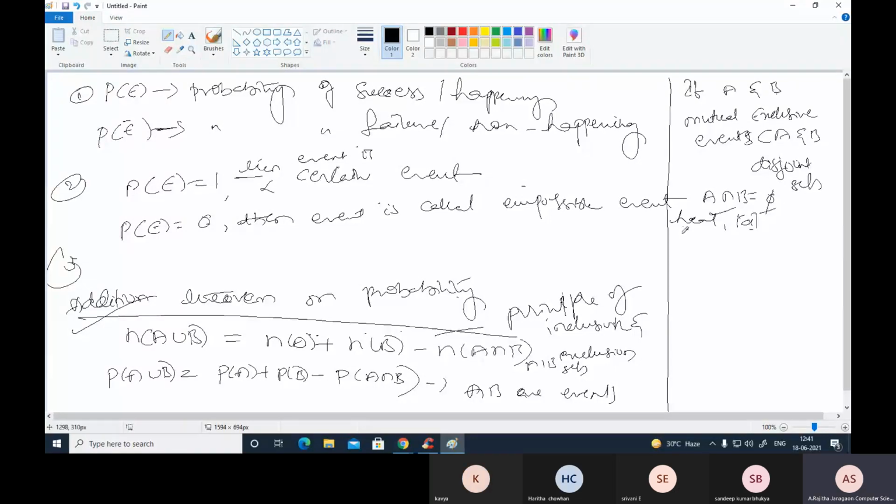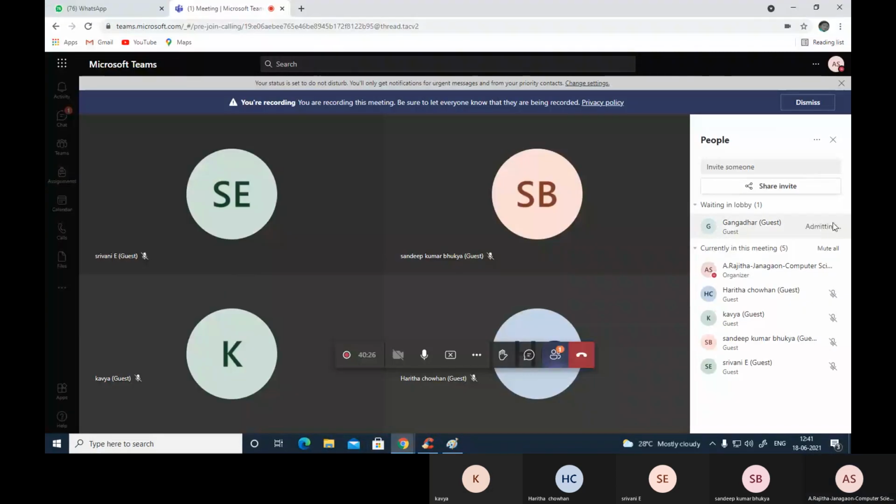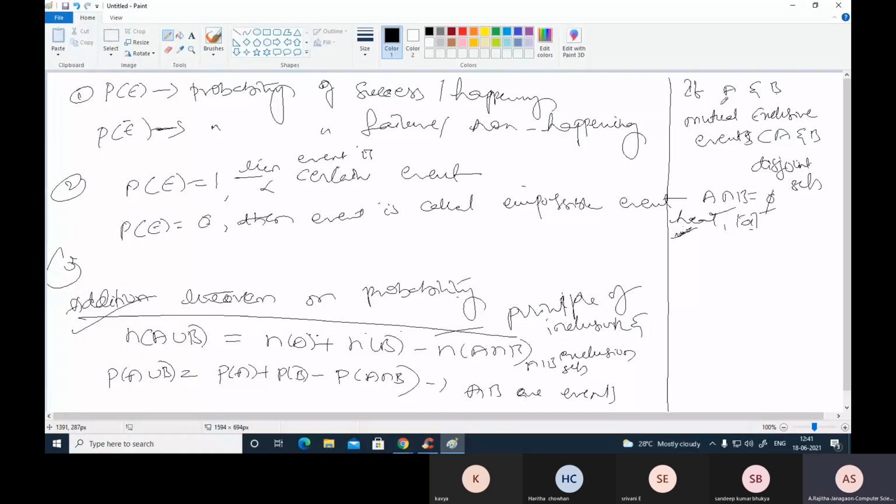When one event happens, the other event does not happen. That is a mutually exclusive event. So this is the same as in set theory, where A and B are disjoint sets, meaning the intersection of both sets equals null or 0. Here the probability of mutually exclusive events' intersection equals 0.